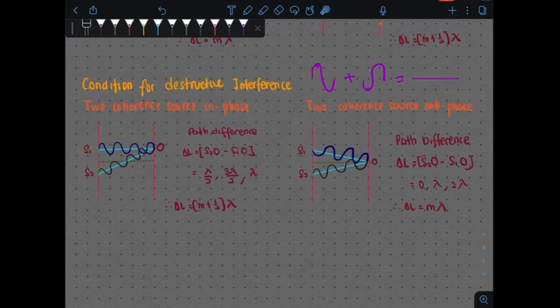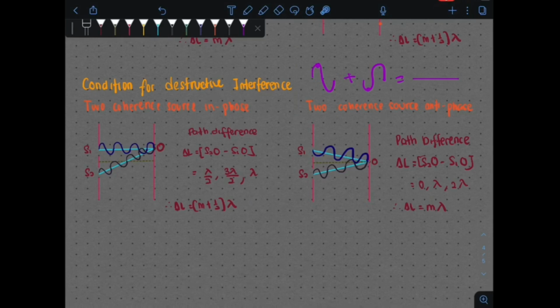Okay, so sebelum kita tengok in phase anti phase, kita tengok balik untuk destructive interference. Titik yang kita nak kaji itu dekat titik O sini, the wave here must meet crest dengan trough. Dia kena bertemu crest dengan trough, baru dia boleh destruct, dia akan cancel the wave dekat sini. However, permulaan dia boleh jadi the source either they have in phase, iaitu sama fasa, crest bertemu dengan crest, ataupun dia boleh jadi anti phase, di mana trough bertemu dengan crest ataupun crest bertemu dengan trough. Mereka bermula pada fasa yang berlainan dekat sini.